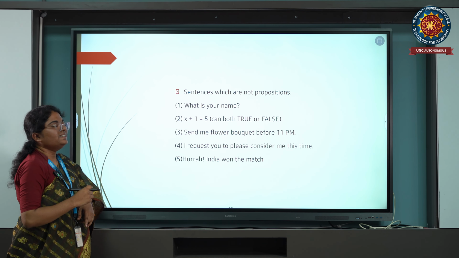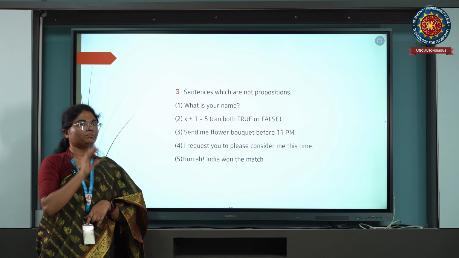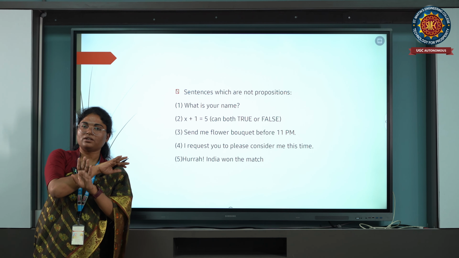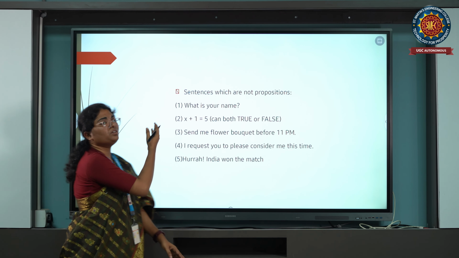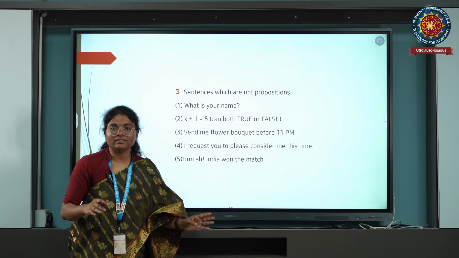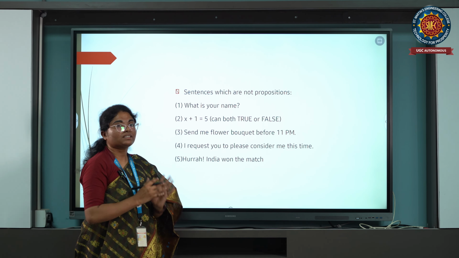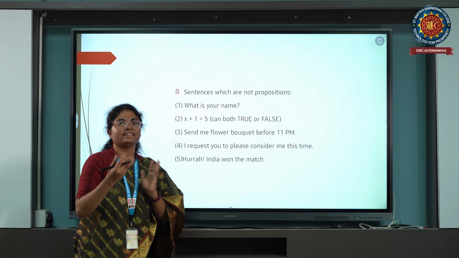Now, sentences which are not propositions. I said a proposition is a declarative statement, right? Now, there are a few sentences which are not at all propositions. What are they? What is your name? This is not a statement. This is not a proposition. I'm asking a question, right? Second one, x plus 1 equal to 5. It is not a statement.